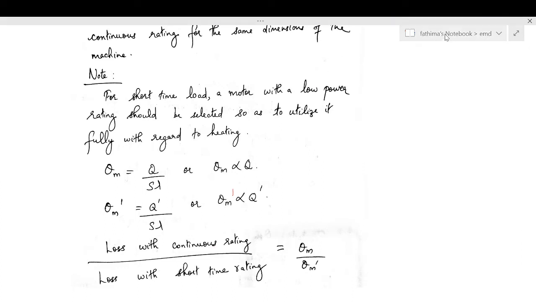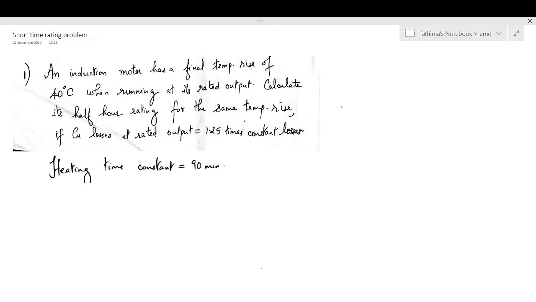Now we'll move on to the first problem. So this is the question. An induction motor has a final temperature rise of 40 degrees Celsius when running at its rated output. Calculate its half-hour rating for the same temperature rise if copper loss at rated output is 1.25 times the constant loss. Heating time constant is 90 minutes.